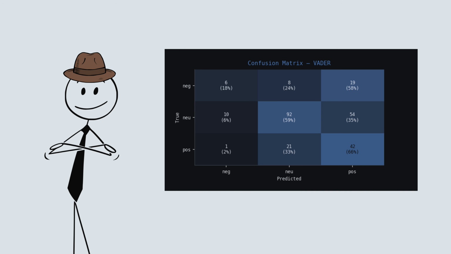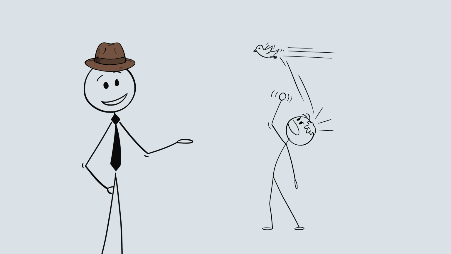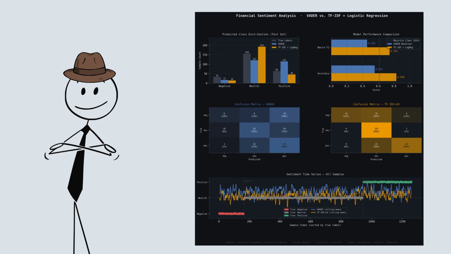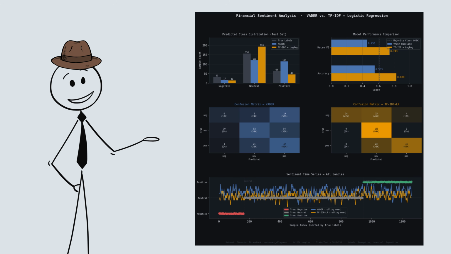On negative sentences specifically, 58% are classified as positive. Only 18% are correct. This is not a weak model that got unlucky. It is a model pulling systematically in one direction. There's a reason we test VADER before building anything else. A model that requires no training gives us a reference point. Whatever comes next has to beat that, or it is not worth the complexity.